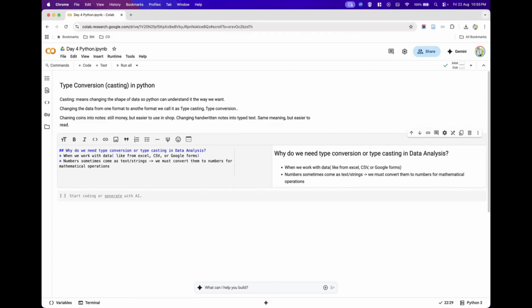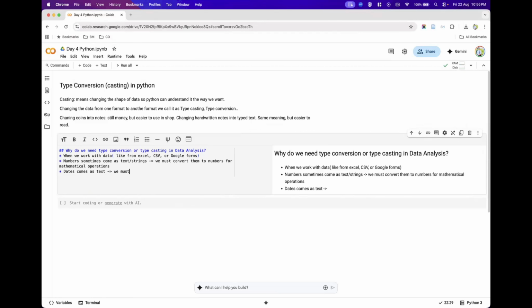Okay, the next reason why we have to use type conversion in data analysis is dates. Most of the time, this is very, very important. Whatever date we have, like 22 August 2025, might come into our data analysis as text. So we should be in a position to convert the date, which we get as text, into the right date format.